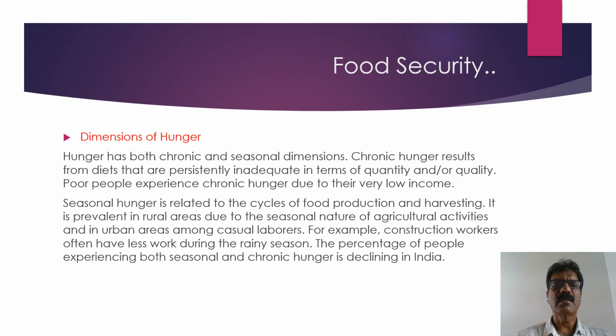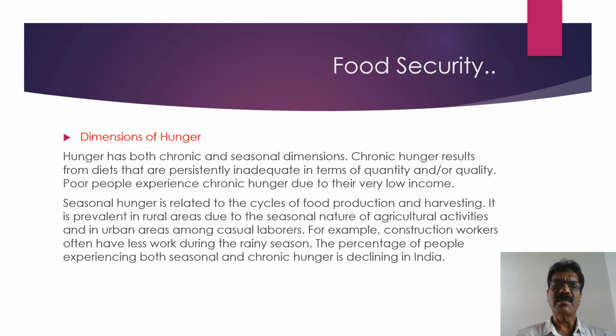Now we discuss the dimensions of hunger. Hunger has both chronic and seasonal dimensions. Chronic hunger results from diets that are persistently inadequate in terms of quantity or quality. Poor people experience chronic hunger due to their very low income. Seasonal hunger is related to the cycles of food production and harvesting.